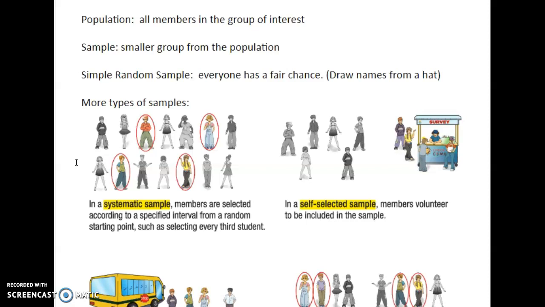Another type is going to be self-selected, okay? Because the people who answer are going to volunteer or self-select to answer the survey. Here I might set up a booth in the Commons during grab and go, and anybody who comes up can answer the question, and that's whose data I'll use.